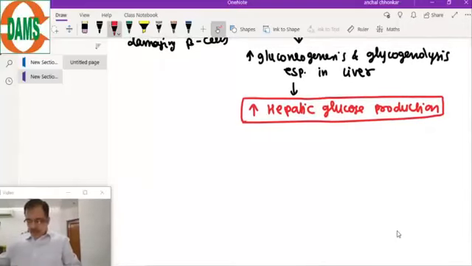Now, in type 2 diabetes there is high blood insulin, then why is there insulin resistance? No, it is the other way around. First there is insulin resistance, and then insulin production increases, other way around.